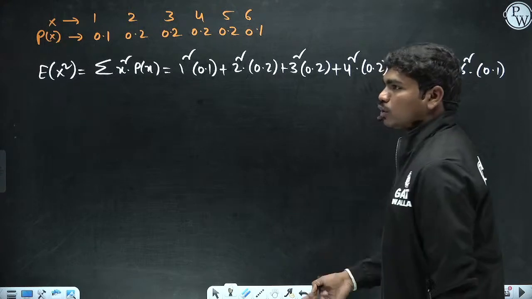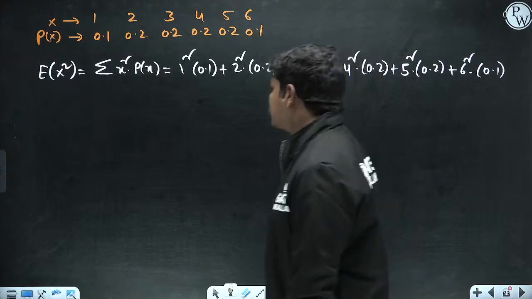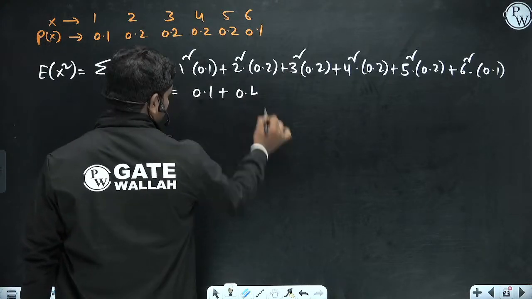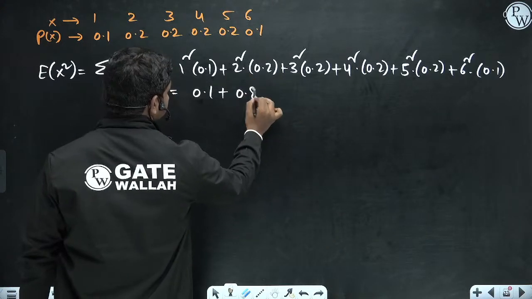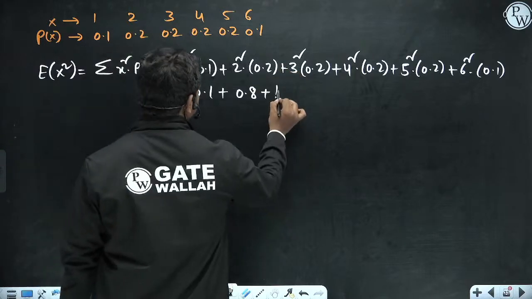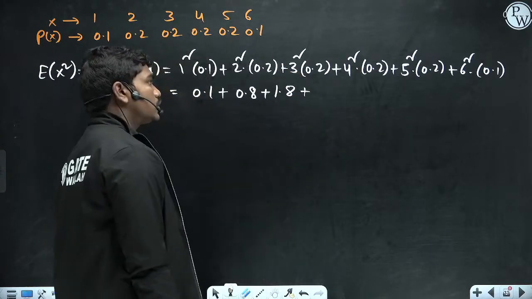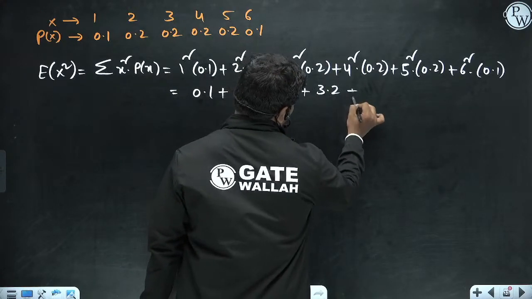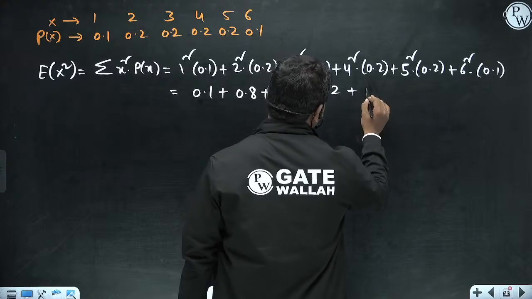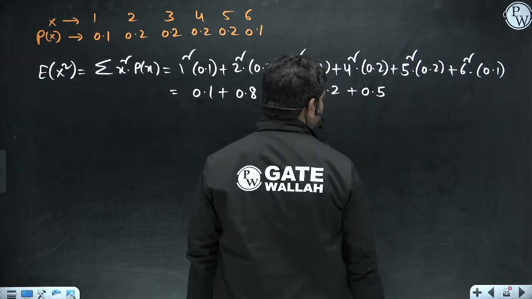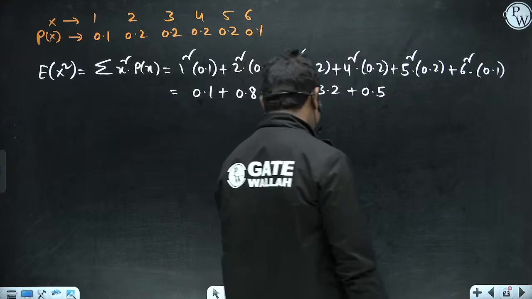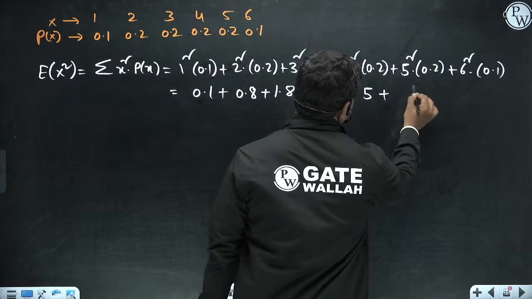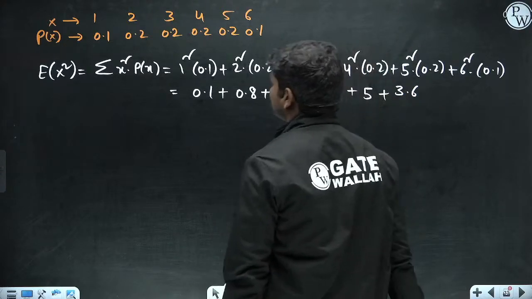This is 0.1 plus 0.8, 0.2 into 9 is 1.8, 16 into 0.2 is 3.2, 25 into 0.2 is not 0.5, this is 5, plus 36 into 0.1, 3.6. So this is the x square value.